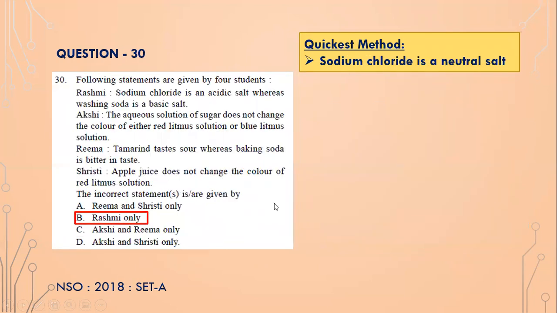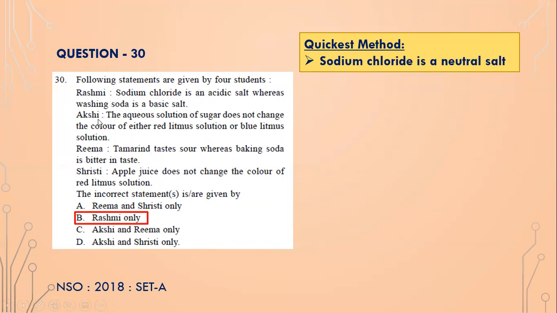Okay, next one. The following statements are given by 4 students. Rashmi: sodium chloride is an acidic salt, whereas washing soda is a basic salt. Sodium chloride is a neutral salt. It is not an acidic salt, because the salt that we eat, sodium chloride, is a neutral salt, isn't it? So Rashmi has basically given an incorrect statement.